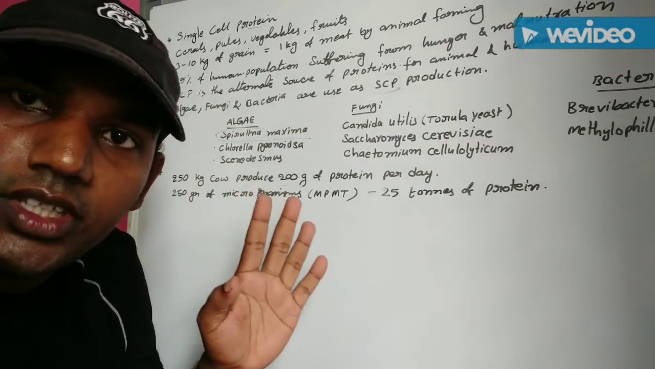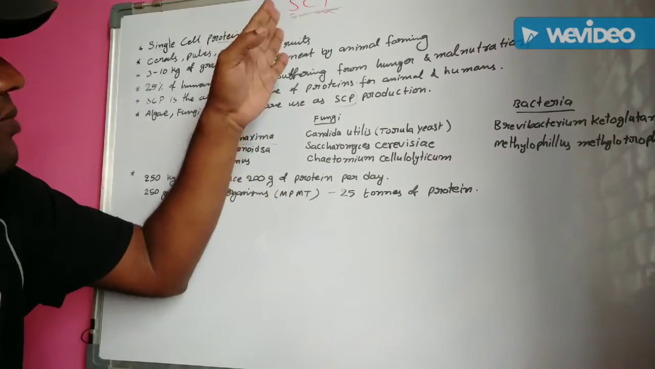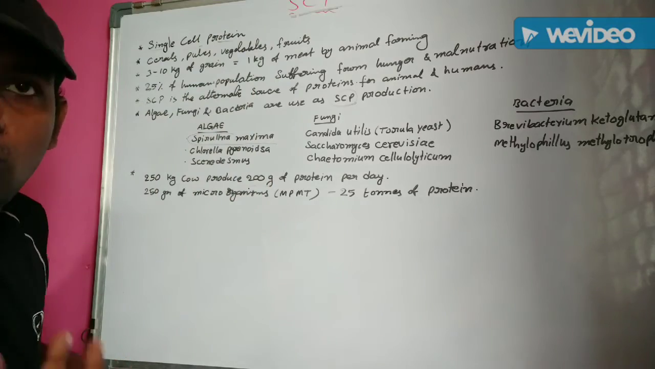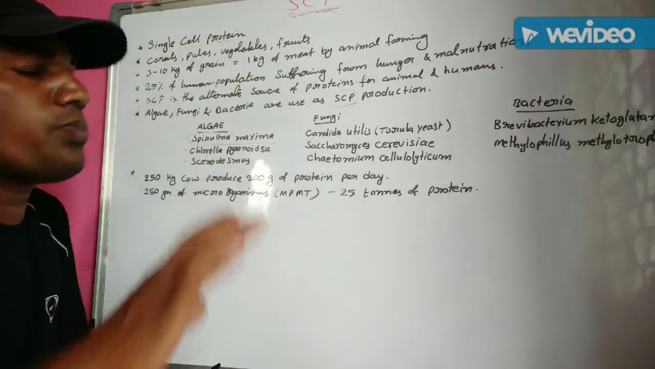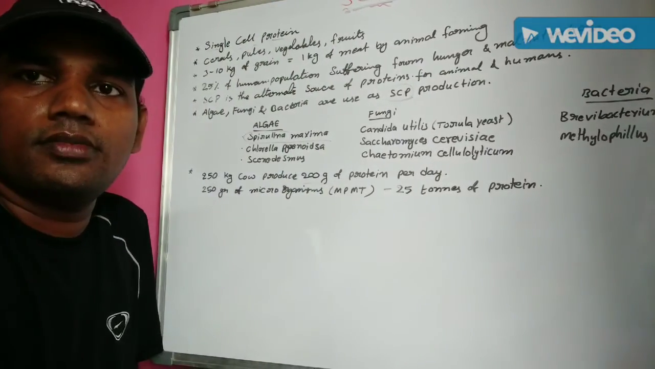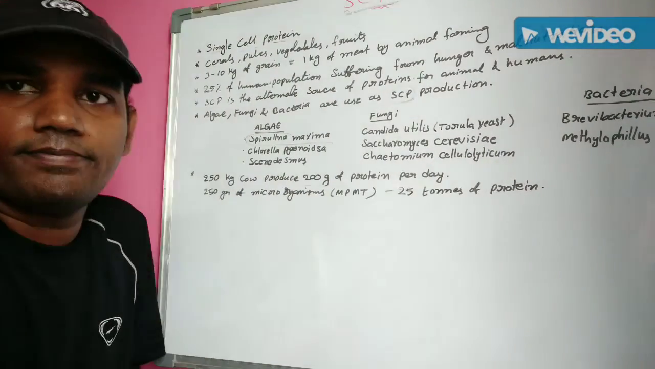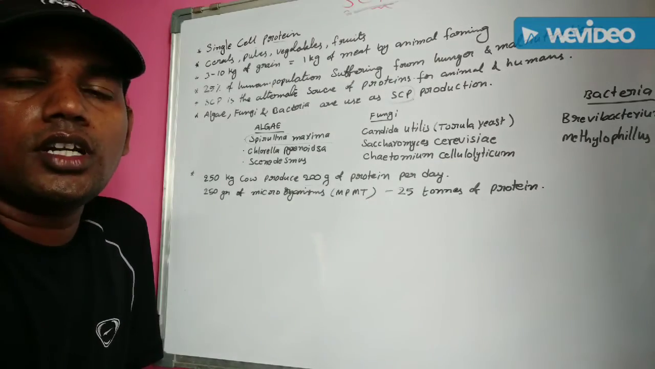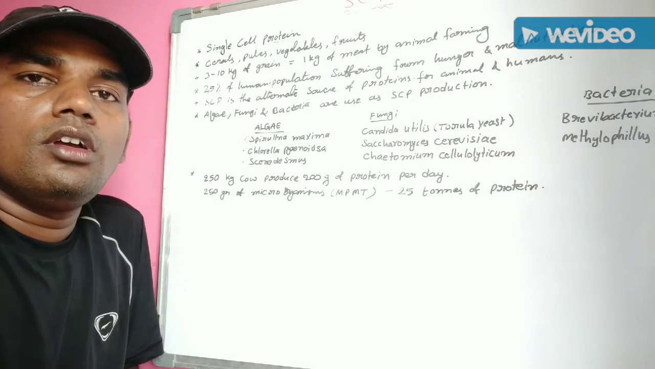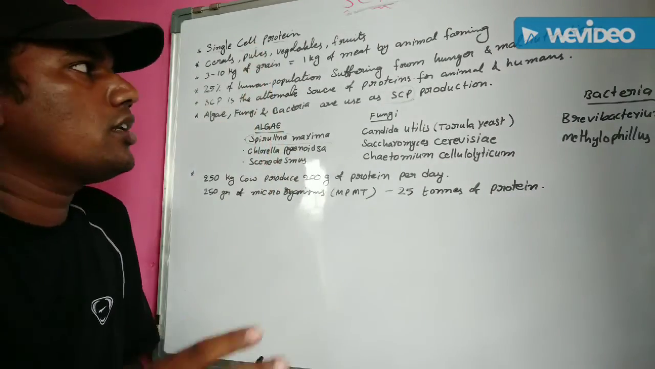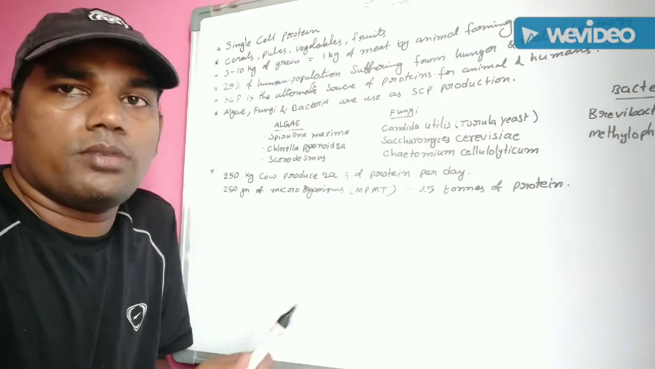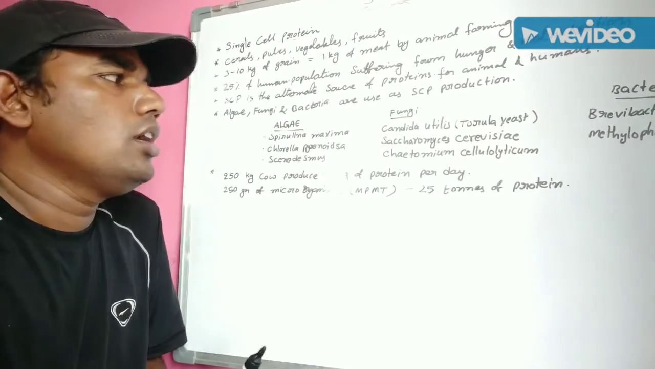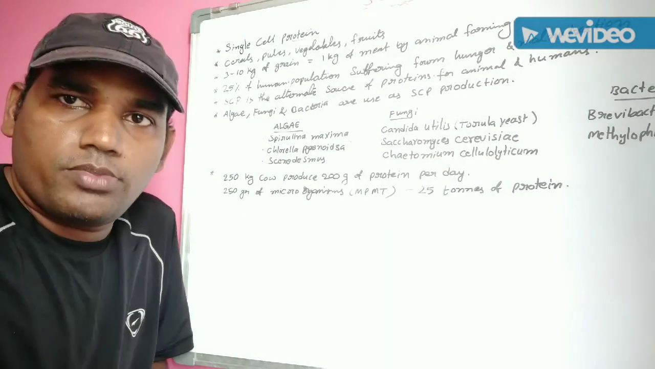Because of this reason, SCP is very popular nowadays, and space travelers are also utilizing this product in the form of powder. Understand? When space travelers go, what food material do they carry? SCP, because it is the protein-rich food they need. Okay? This is the concept of SCP. Thank you.